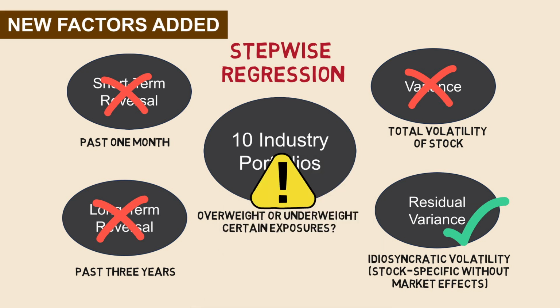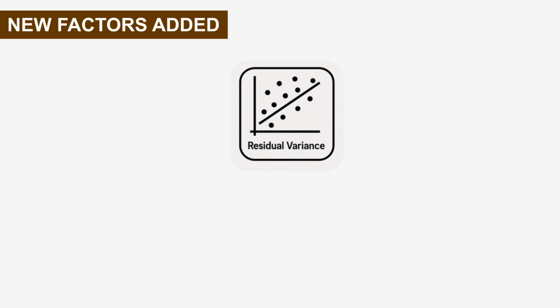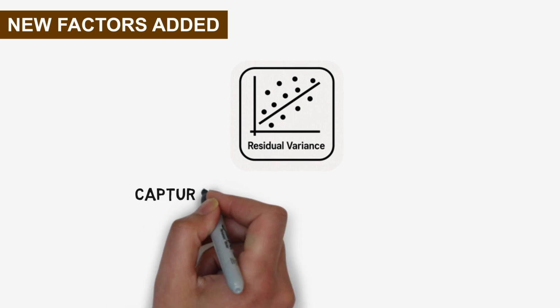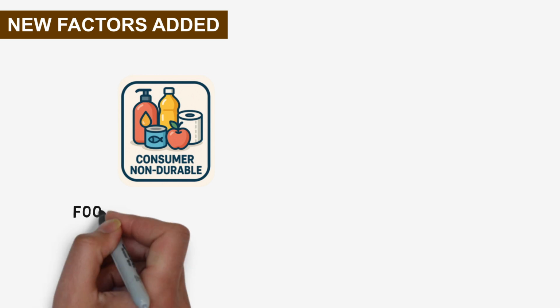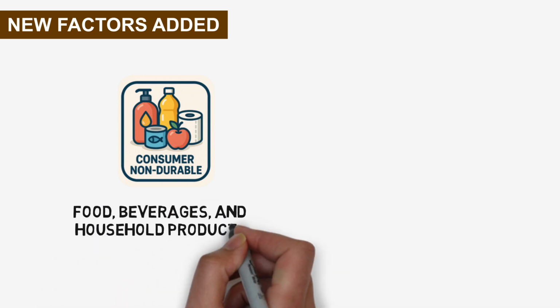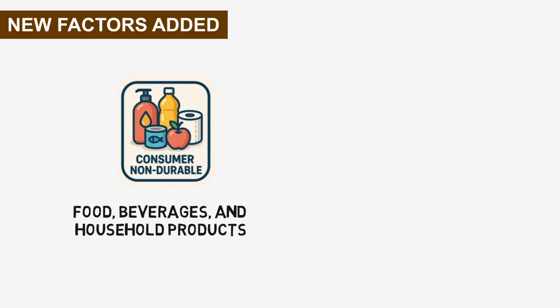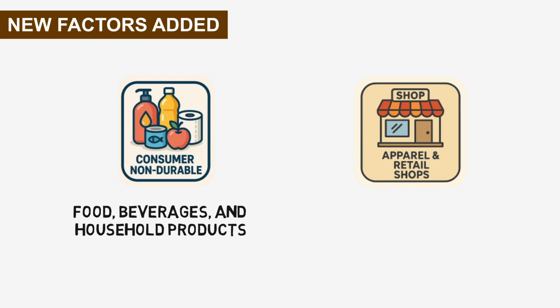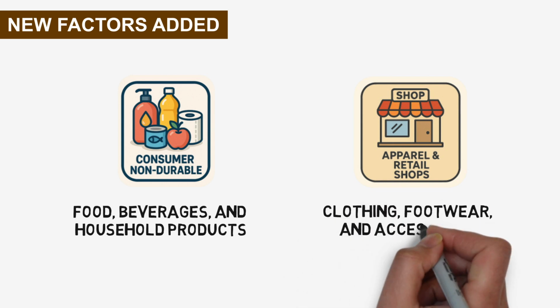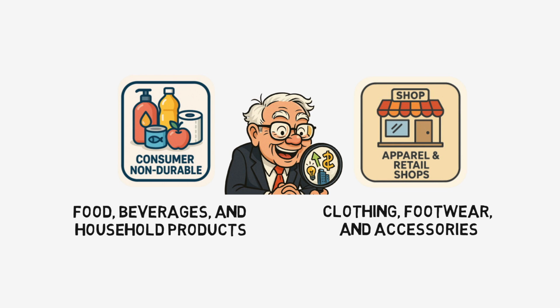added clear explanatory value. Let's take a closer look at which extended factors actually made the cut and how they reshaped our final model. As noted, residual variance captures the price movements of a stock that are idiosyncratic, meaning unrelated to broad market risk. Buffett avoids stocks with high idiosyncratic volatility. Consumer non-durables are companies that produce essential goods like food, beverages, and household products, sectors where demand tends to remain stable regardless of the business cycle. The other group, retail and apparel shops, includes companies that sell goods such as clothing, footwear, and accessories. Buffett favors these 2 industry groups.